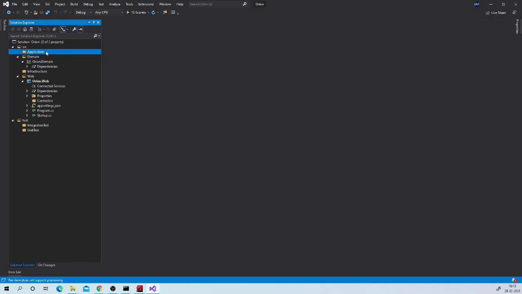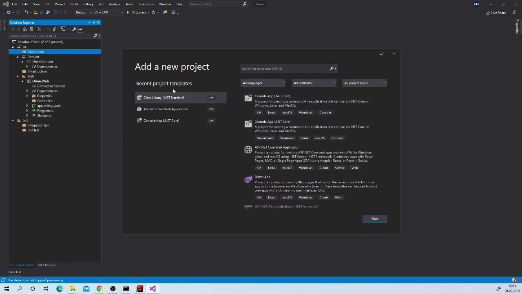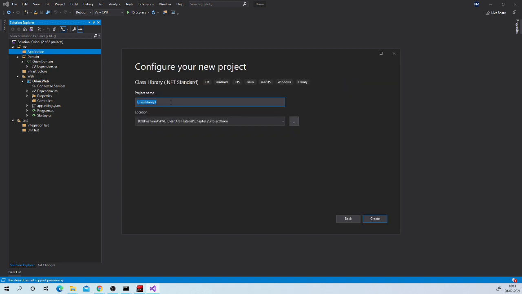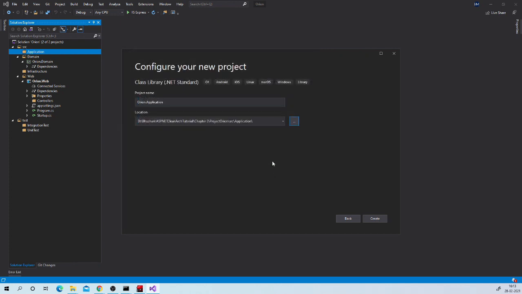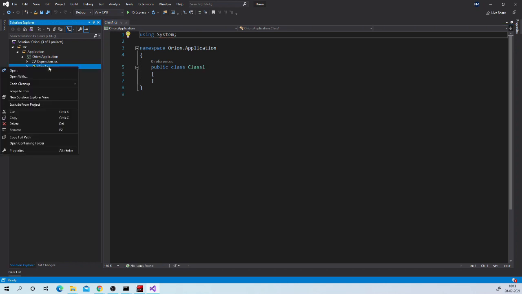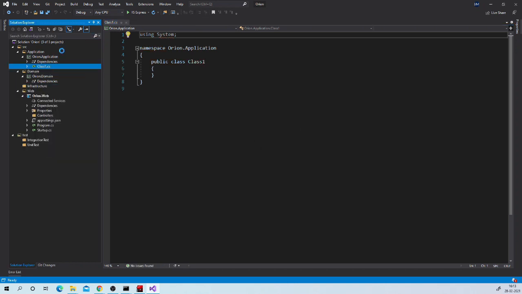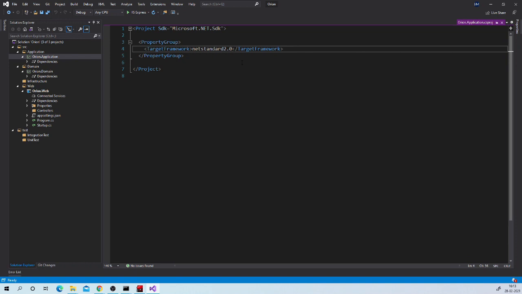Now let us add application class library. Make sure that you are storing it in appropriate folder. Remove this class file and change target framework to .NET Standard 2.1.